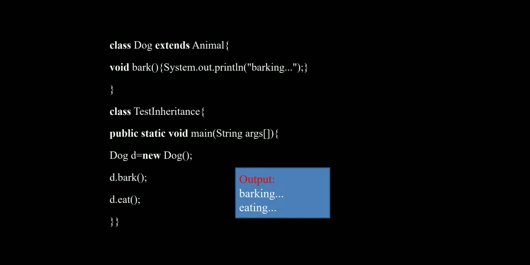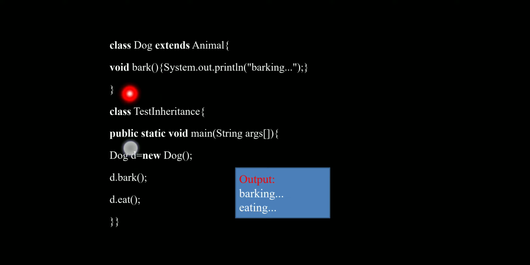Again here is another class, that is the dog class extends animal. Extends is a keyword which is used to acquire the properties of the parent class. Here the dog class extends the animal class.